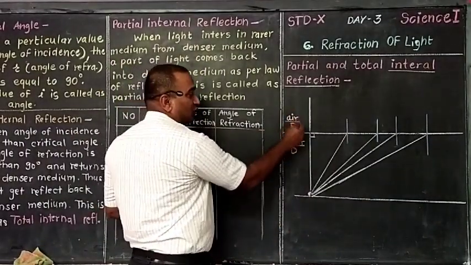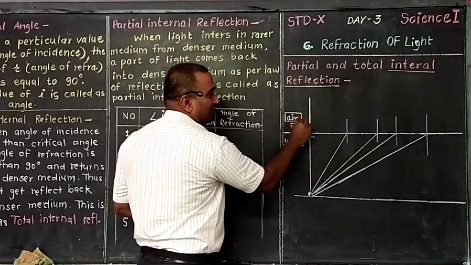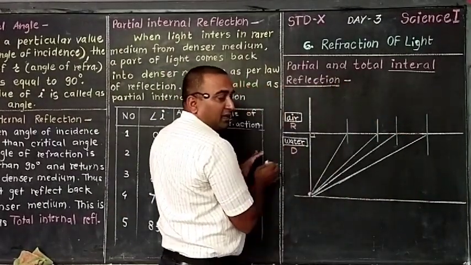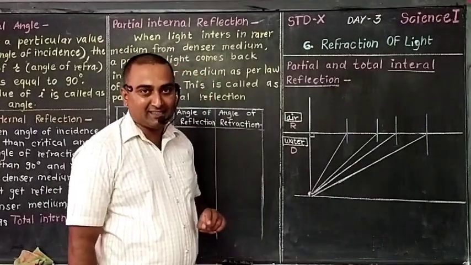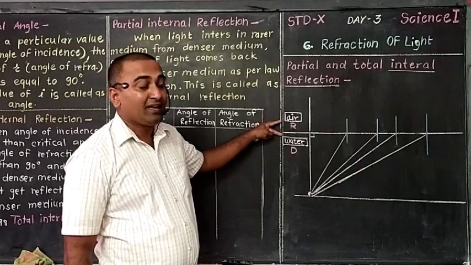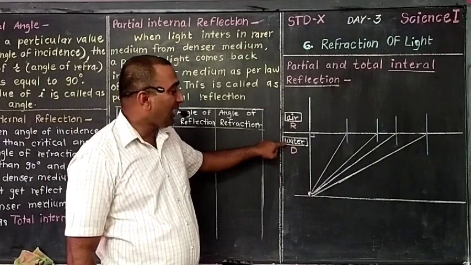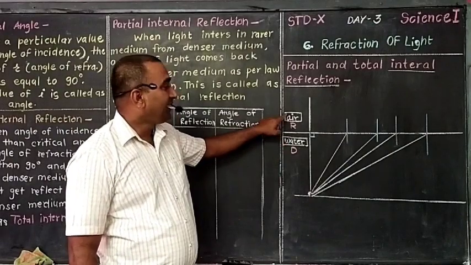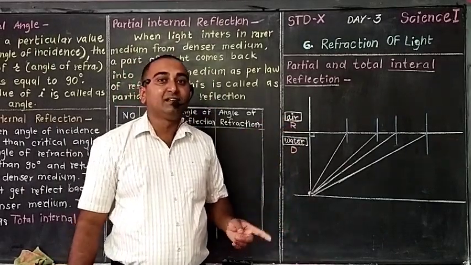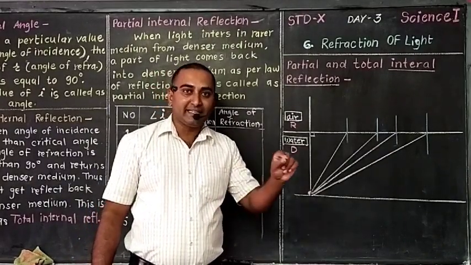These two mediums are there. This medium is an air medium and this one is a water medium. Totally, this is filled with water, and above the water, air is there. When we compare both the mediums, which one is denser? As compared to air, water is denser, and as compared to water, air is the rarer medium. So the condition is fulfilled. What is the first condition? Rays should travel from optically denser medium to optically rarer medium.